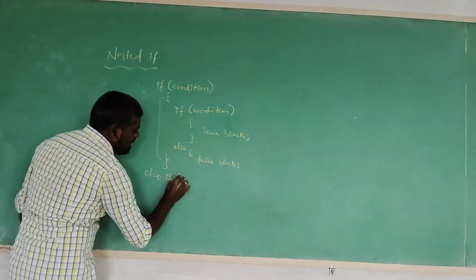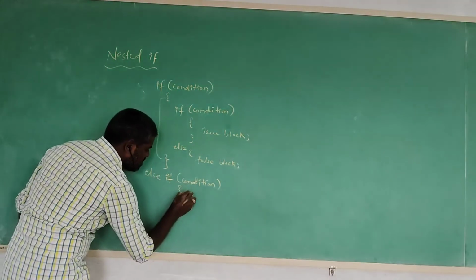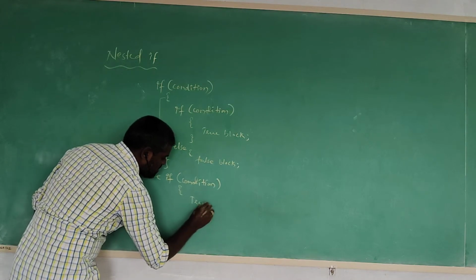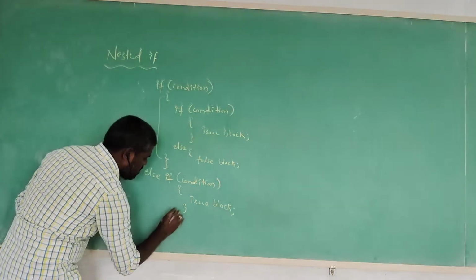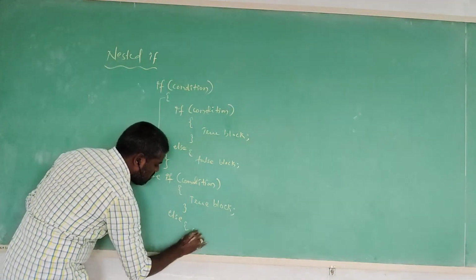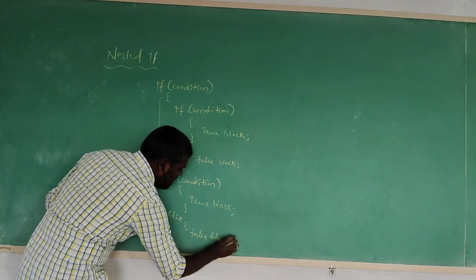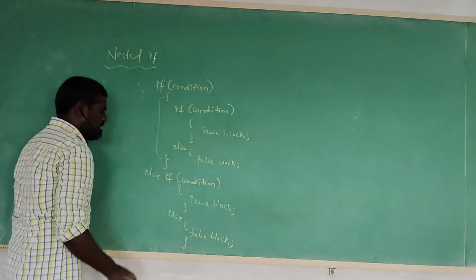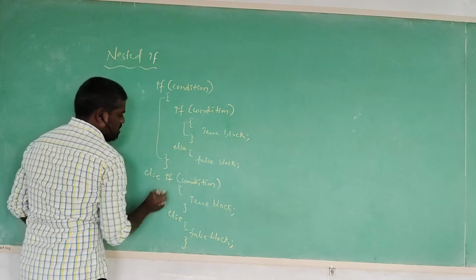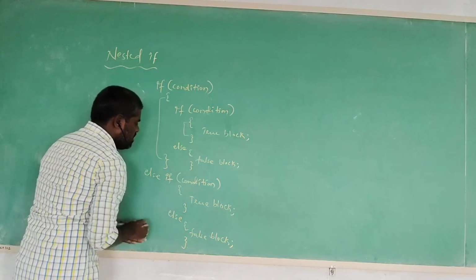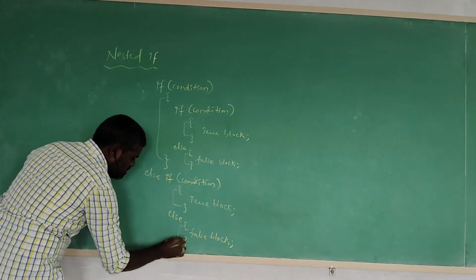In the else, here we are checking one condition, and there we are checking another condition. If the inner if condition is satisfied, then it is going to execute the true block. Otherwise, it is going to execute the inner if false block statements. Like this we are calling nested if. This is the inner if true block, inner if false block, inner if true block, inner if false block, inner if true block, inner if false block.